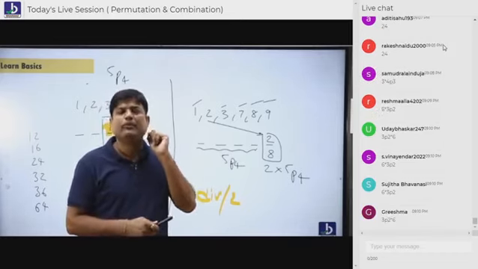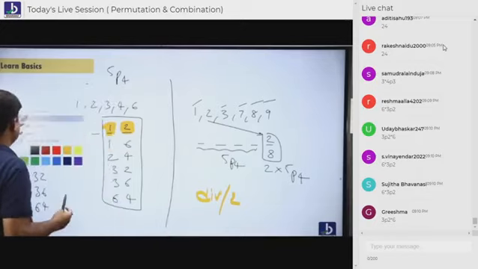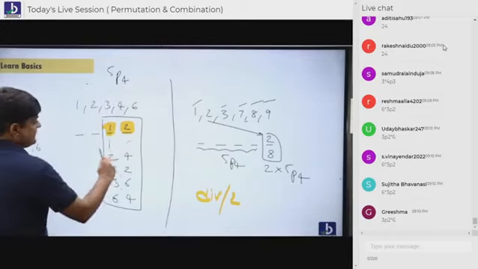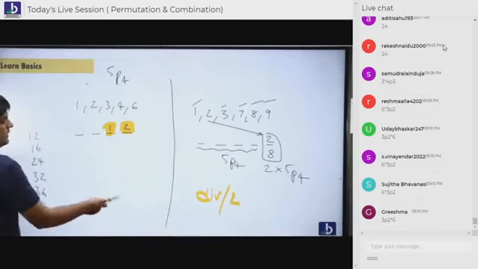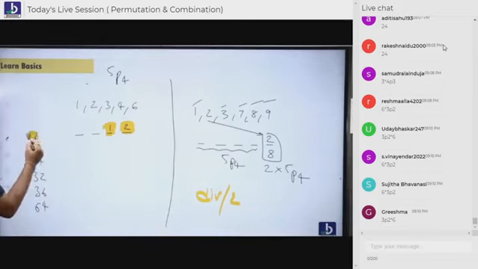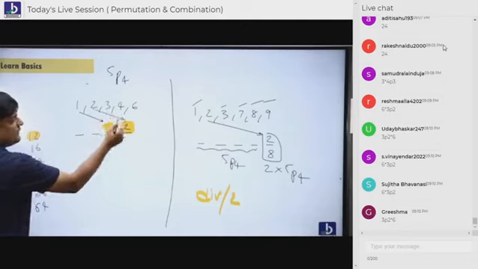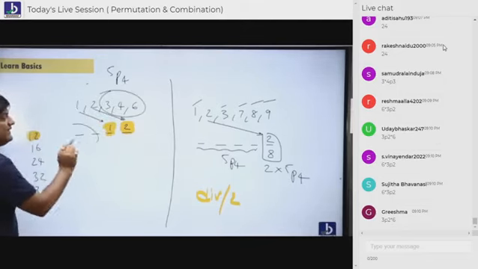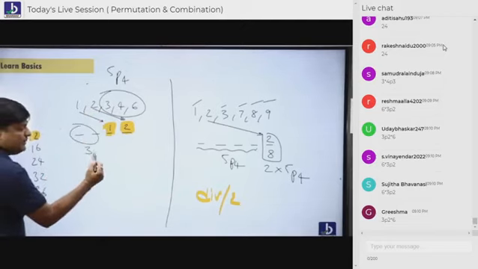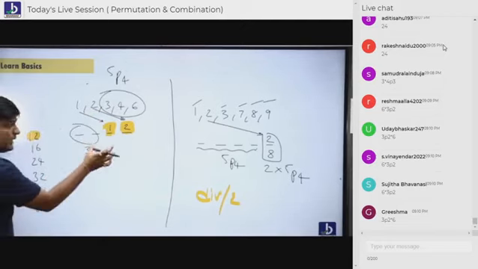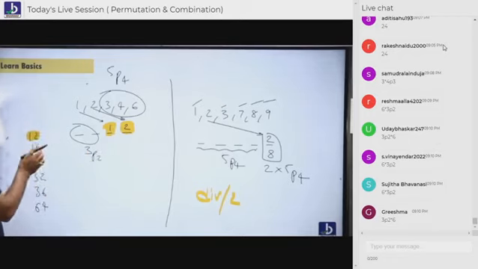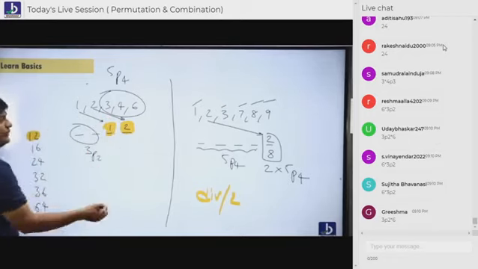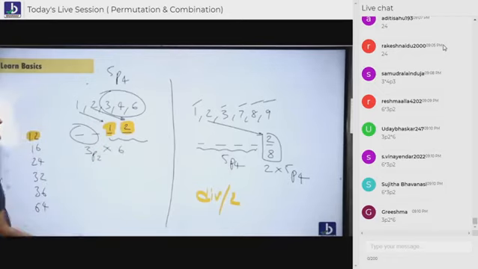I'm going to check the first case, 1 2. Students, I'm going to check only 1 2. Rest of all the same story. So let me check one case. A1, sit here. A2, sit here. Over. They are sitting. How many people are standing? 3. How many places are there? 2. So how many arrangements? 3P2. This 3P2 is coming with 1 2. 1 6 also 3P2. 2 4 also 3P2. How many cases are here? 6. So 6 cases into 3P2.